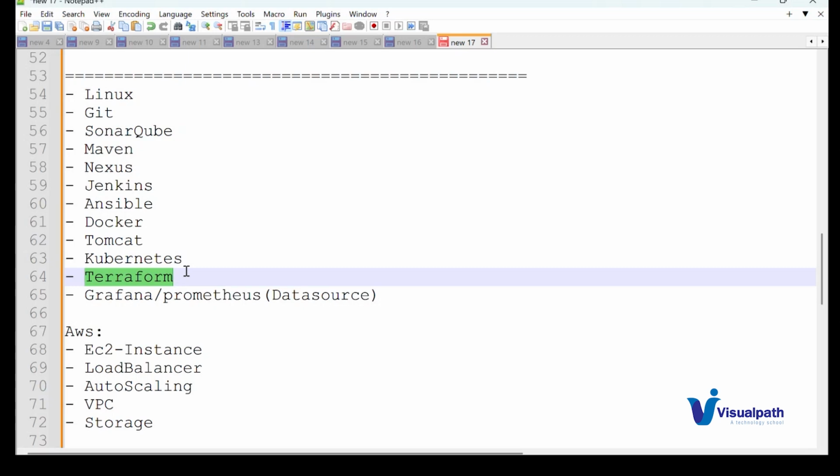Code in the sense, don't think that it is like Java or C Sharp. Here we'll be writing it in a YAML file, so you need to be familiar with how to write YAML files. Some basic restrictions are there, but once you're familiar with YAML, it will be very easy, even with Kubernetes, Ansible, and Docker as well.